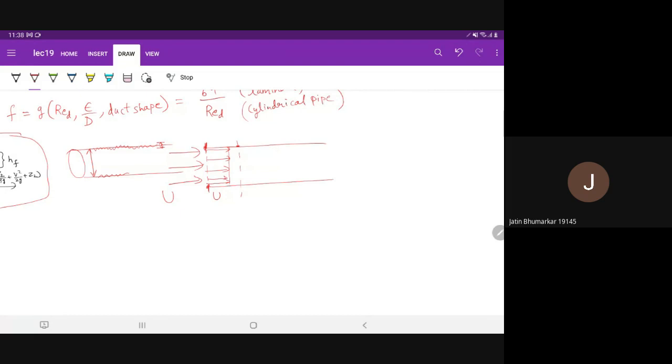The layer close to the pipe surface will try to pull the layer beneath it, so its velocity will go down. It is reducing its momentum, and this layer in turn is reducing the momentum of the next layer, and so on.